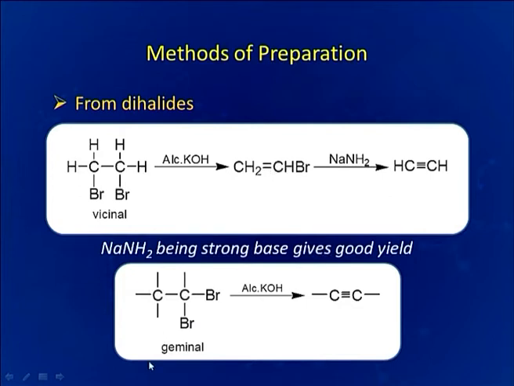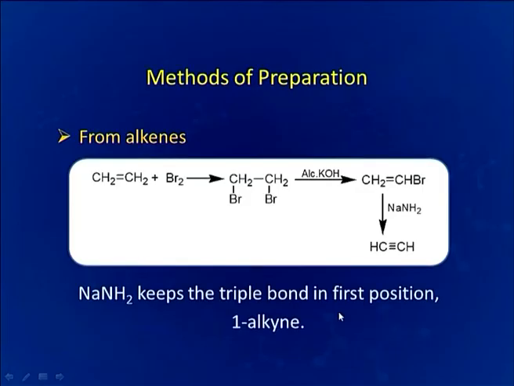In case of geminal dihalide, we will treat it with alcoholic KOH and we will get alkyne. If we want to prepare dihalide from alkene, then we can see this addition reaction. Here we have taken alkene and bromine, they will combine together and upon addition reaction they will give us this simple dihalogen compound.